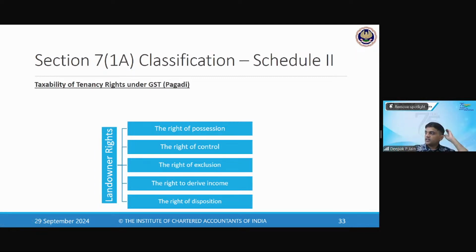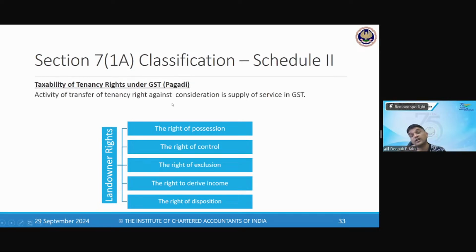Now, when he gives this to somebody, he gets some goodwill. Okay. Now, if he gets some goodwill, what will be the treatment of that is what this clarification is saying. Clarification is saying that the activity of transfer of tenancy rights against consideration is supply of service. So if you transfer the tenancy rights for some consideration, this is liable to GST.